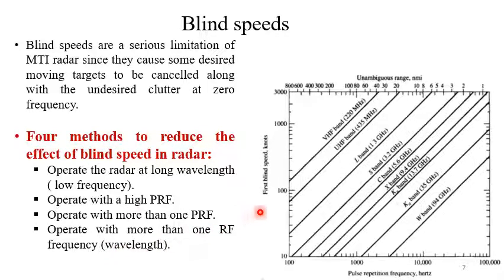Now if we plot the first blind speed with pulse repetition frequency for different bands, that means for different frequency ranges, say in the VHF band, we will get this plot. Now pulse repetition frequency is connected to the unambiguous range. So in the same plot we have unambiguous range in this direction from right to left.